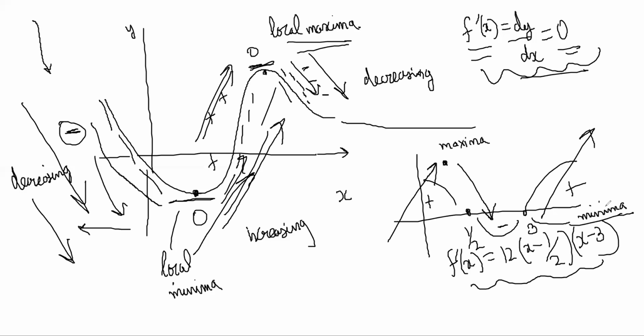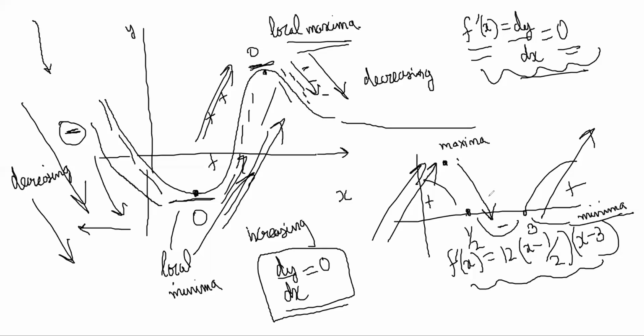You have to just find the points where dy by dx is 0. First step to finding maxima minima is find the points where dy by dx is 0. At those points, you could have a maxima or a minima, right? How do you find out whether it is maxima or minima? You check just before and just after. Is it increasing or decreasing? Just before it got 0, it was increasing and then decreasing. So then it must have reached its maximum value, no?